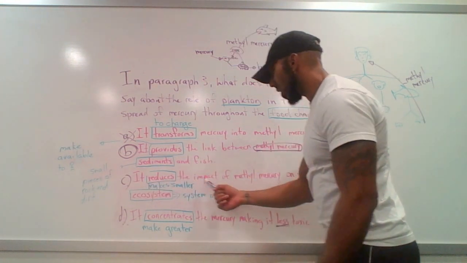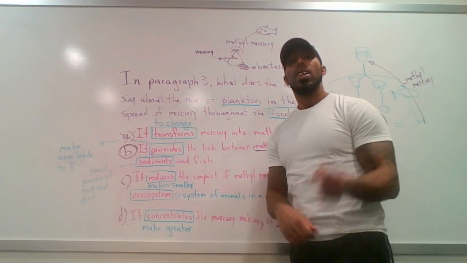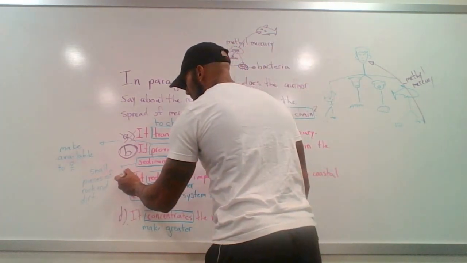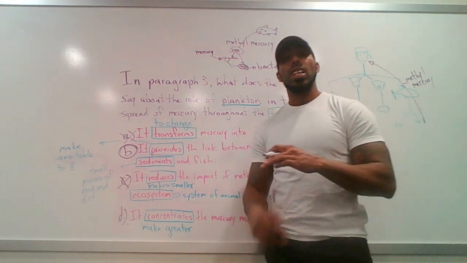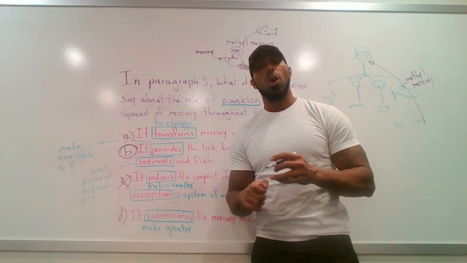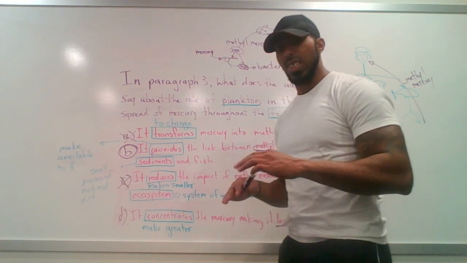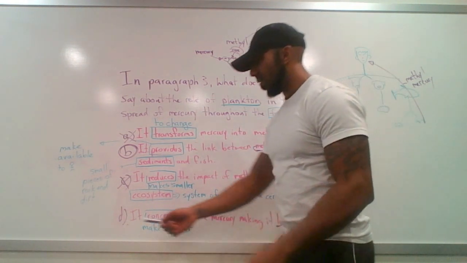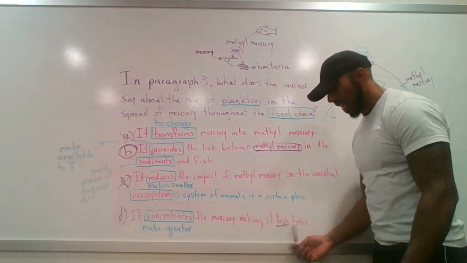C, it reduces the impact of methyl mercury on the coastal ecosystem. This is wrong. Why is that? Because in the paragraph, it did not say anything about a coastal ecosystem or animals living near the ocean. It said nothing about that. And finally, the last one, it concentrates the mercury, making it less toxic.